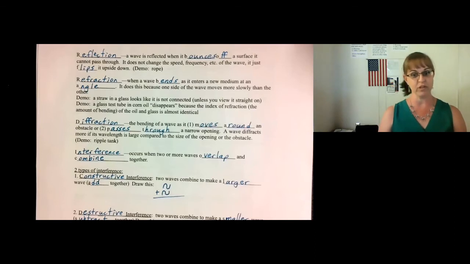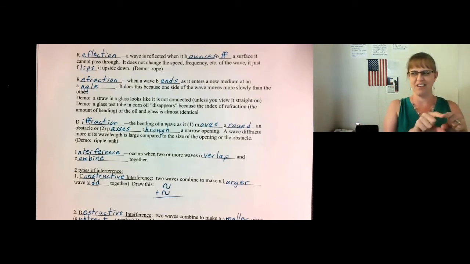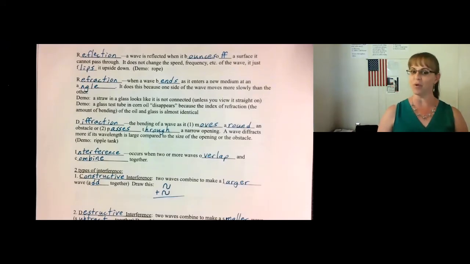For example, when you look in a mirror and you have a word written on your shirt, that word will be written backwards in the mirror because it flips the image as it's reflected back to your eyes. If you've ever seen an ambulance, on the front of the ambulance, the word ambulance is written backwards. Why would they do that? Well, that way, if you're driving a car and you look in the rear view mirror, you'll actually see the word ambulance written forwards in your mirror.